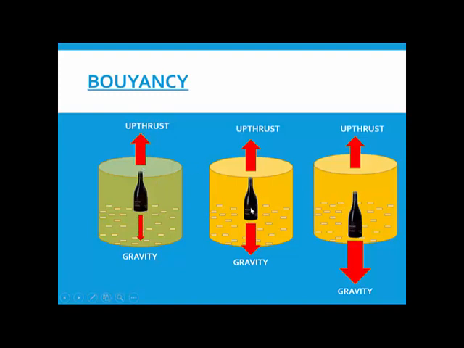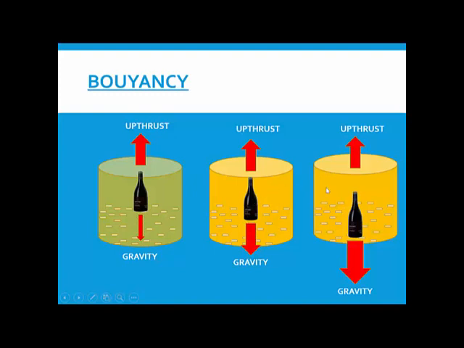In the next one, I have filled this bottle with some water, or let's say some stones. So the bottle has become slightly heavy. Look at this. Now in this case, the gravity has increased. Here the gravity was less. Here the force of gravity has increased. Why? Because the mass has become more. So now the upthrust and this force of gravity are the same. If both the forces are equal, then the bottle will be half inside water and half on the surface of the water.